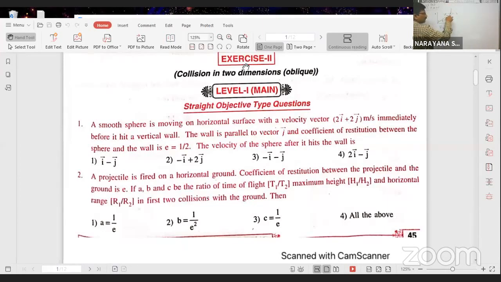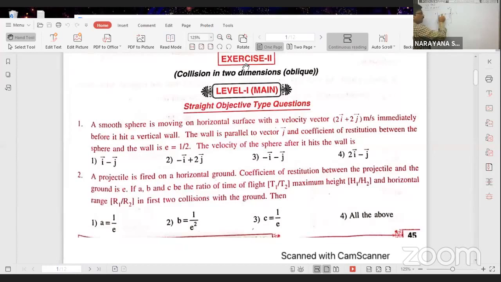Along the y-axis, whenever the particle makes collision, is there any force acting on the particle? No, because it is in a horizontal plane. So along the y-axis no force acts, because these two are smooth surfaces. The wall is a smooth surface, as mentioned in the problem. That's why along the y-axis there is no change in the velocity. Even after collision, the velocity along the y-axis is equal to 2 only.